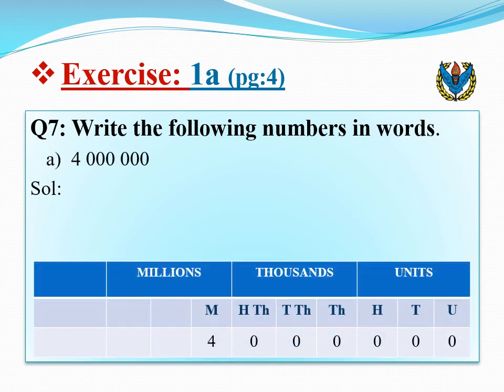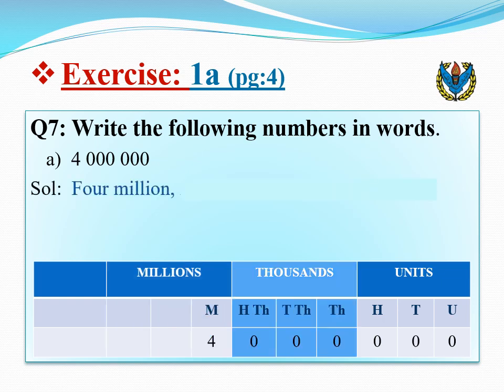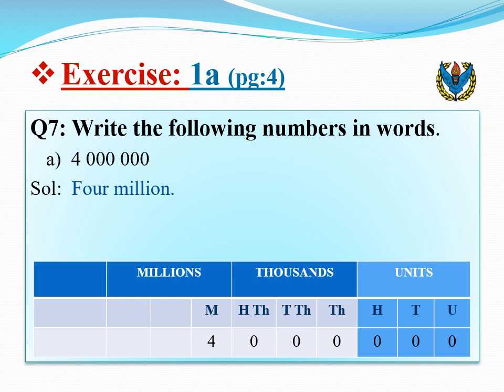Now write the number according to the International Place Value chart. Look at the million group. There is only one digit in the millions place. So here we will write 4 million. What do we have in thousand group? Zeros. Should we write the 0, 100 and 0, 1000? No. If we have 0 in some place, we will not write it in words. Here again we have zeros in the unit group. And we cannot write the 0 in words. Therefore, our answer is 4 million.